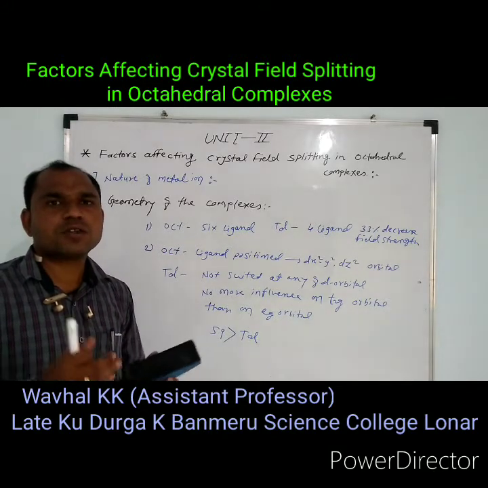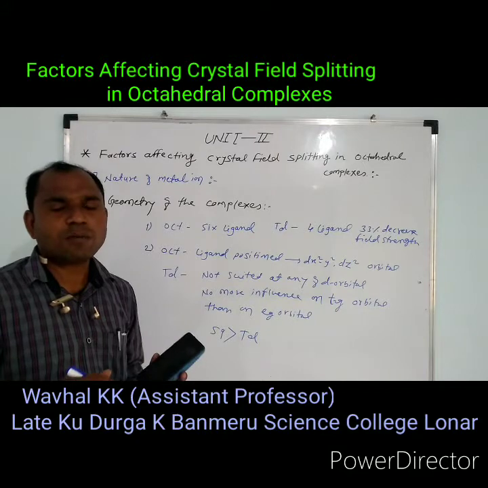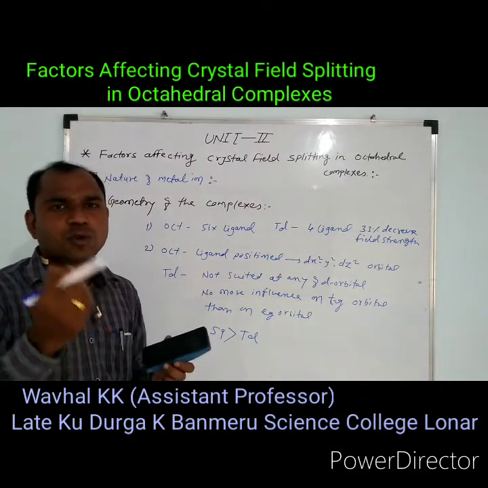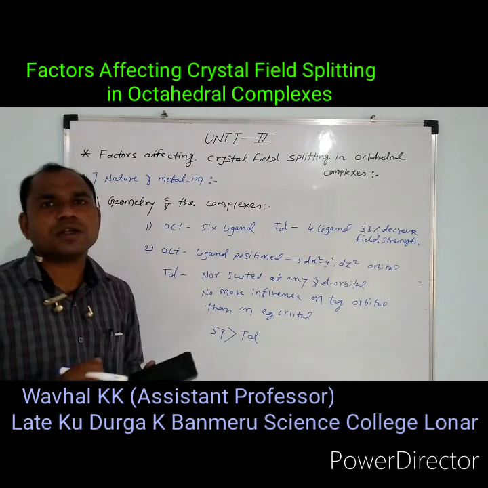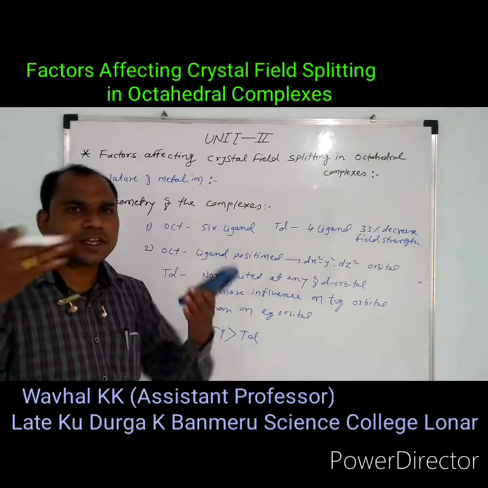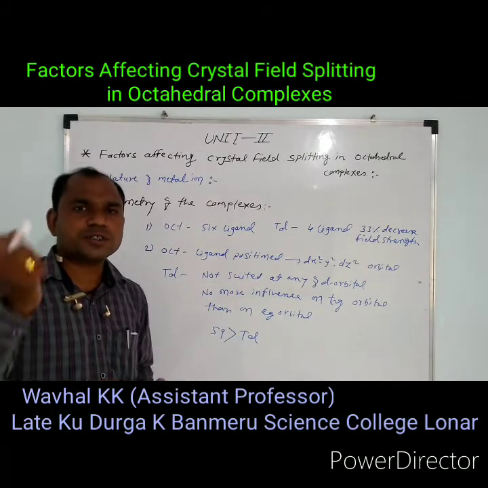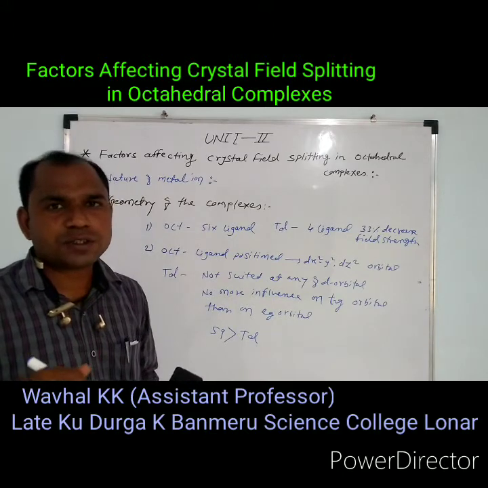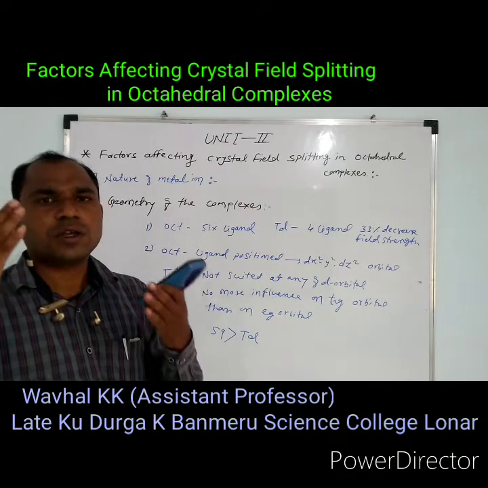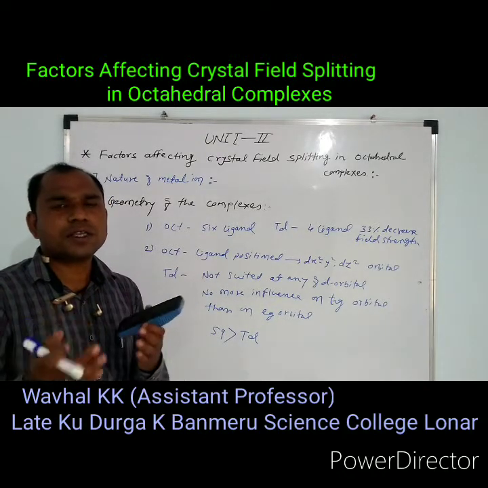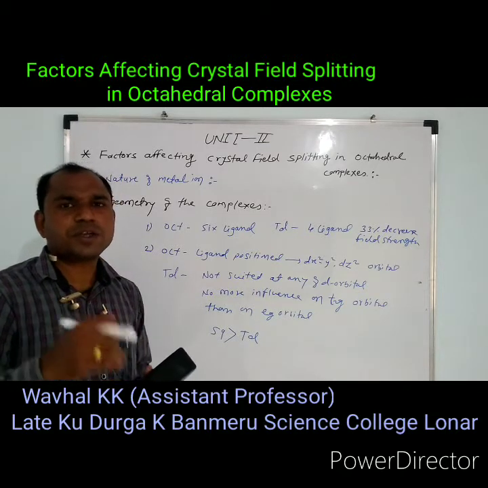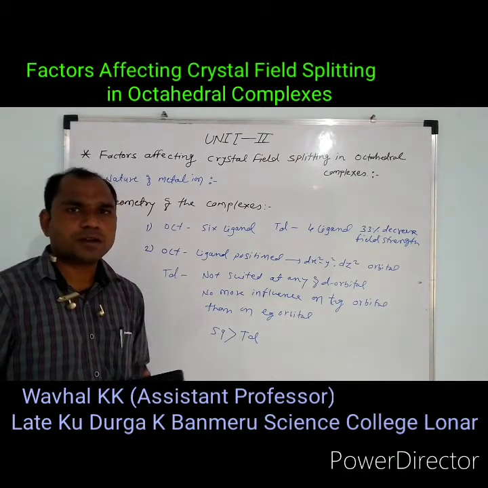The next point is that in octahedral complexes the ligands come toward the central metal atom in the direction of the dx²-y² and dz² orbitals. These two orbitals are called the eg orbitals, and the ligand interacts directly with the dx²-y² and dz² orbitals. In tetrahedral complexes, there is no direct interaction between the ligand orbital and the d orbital. Hence in octahedral complexes, the magnitude of the crystal field splitting is greater as compared to tetrahedral complexes.